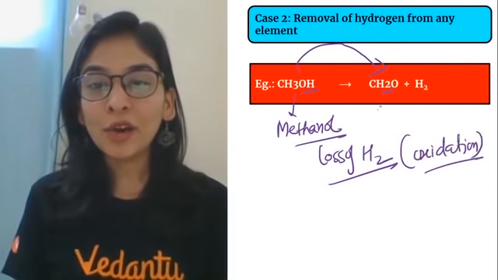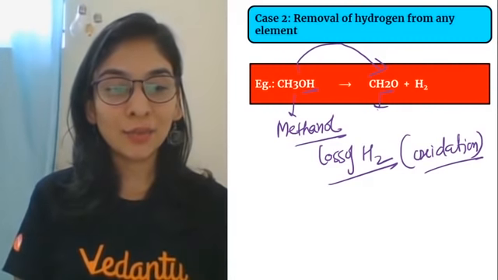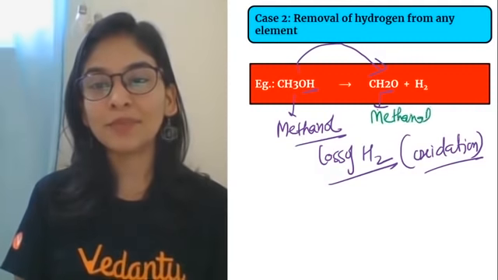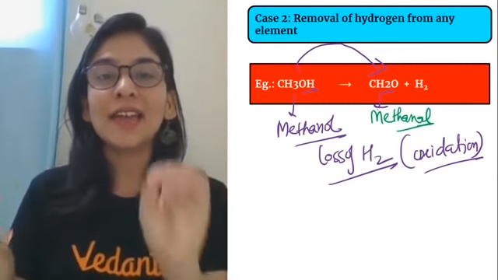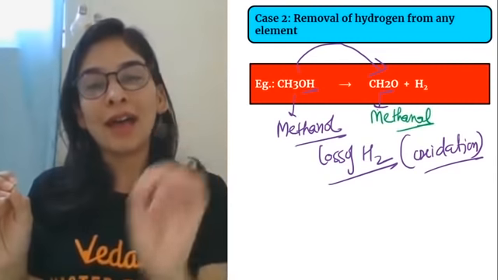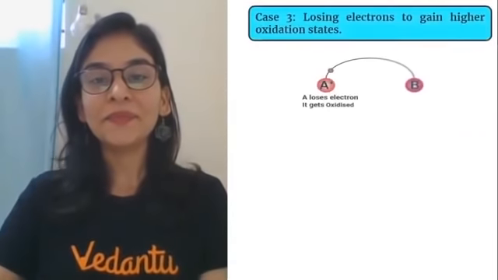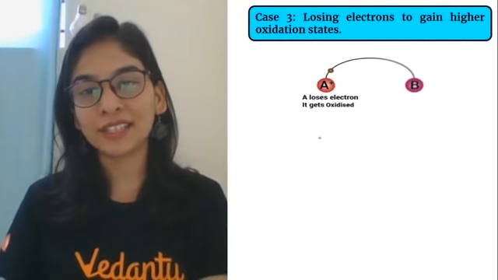There is a detailed story about this reaction in the 4th chapter. Right now we just want to understand the concept of loss of hydrogen, gain of oxygen, or loss of electron. Loss of electron, as I told you, is losing electrons to gain a higher oxidation state.